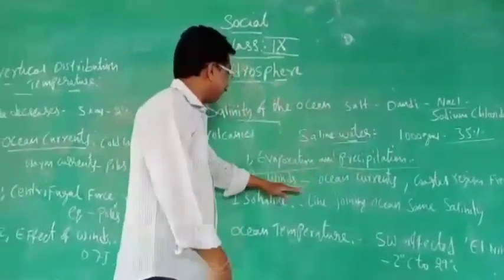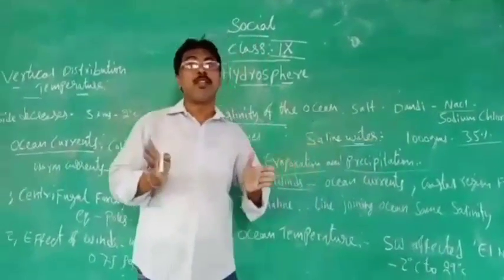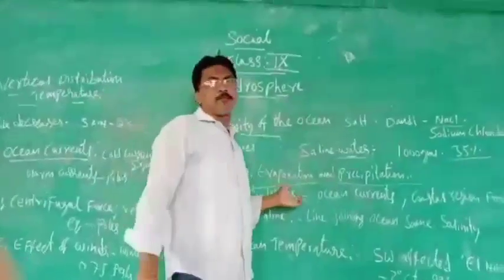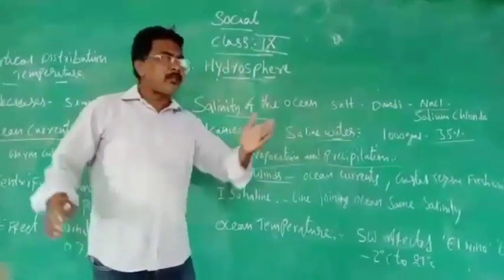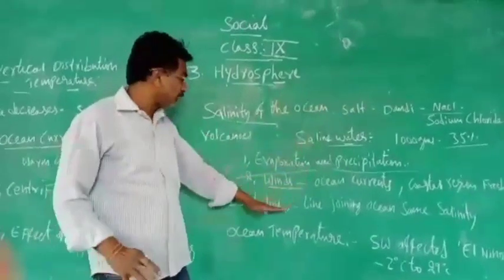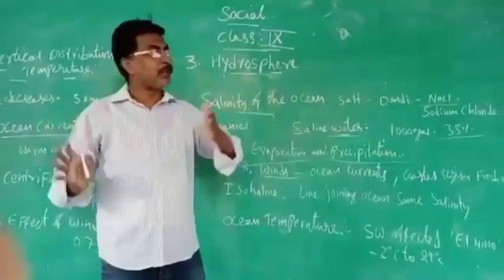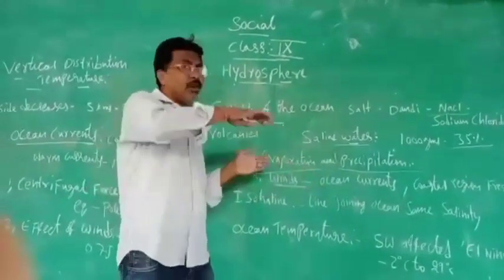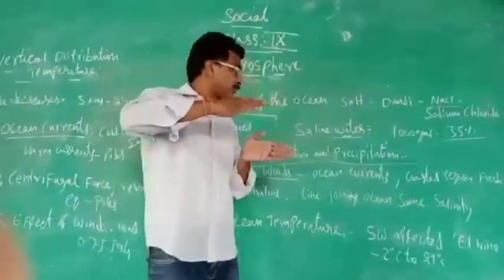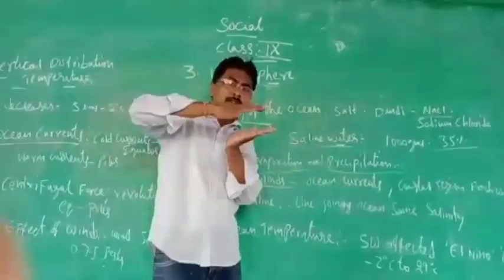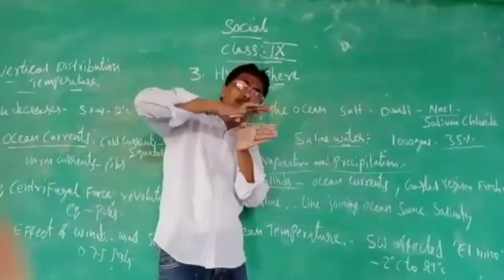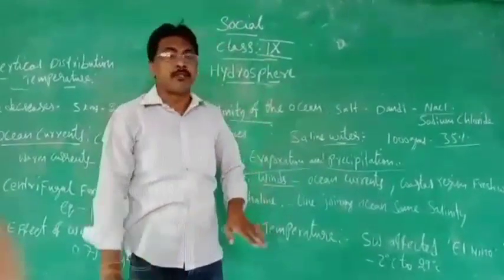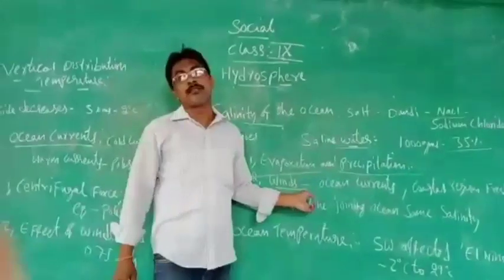So what happens? You see winds. What is wind? Wind is nothing but a blowing of air. When pressure comes to the air, that is the wind. So because of wind, from the equatorial region the water goes to the polar region, and from the polar region the water comes to the equatorial region. Like that, the salinity also decreases because of winds.